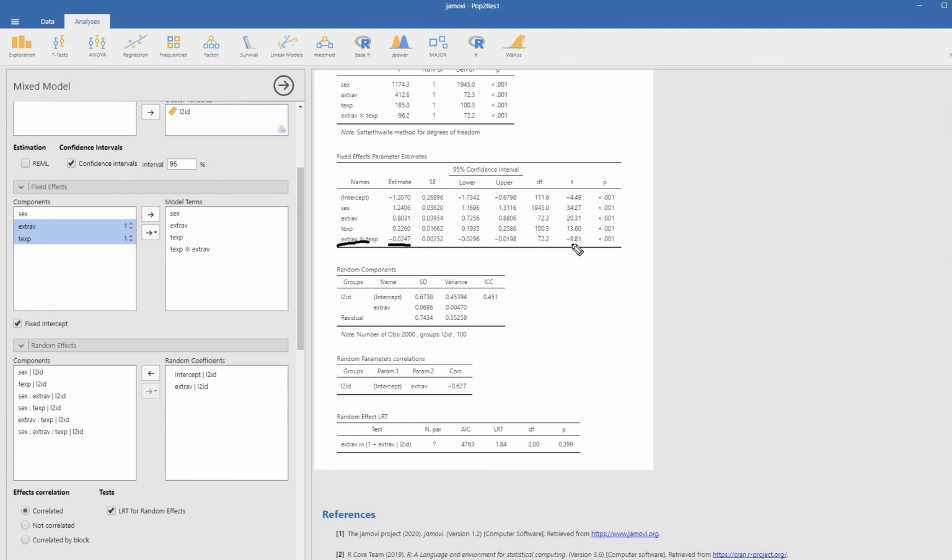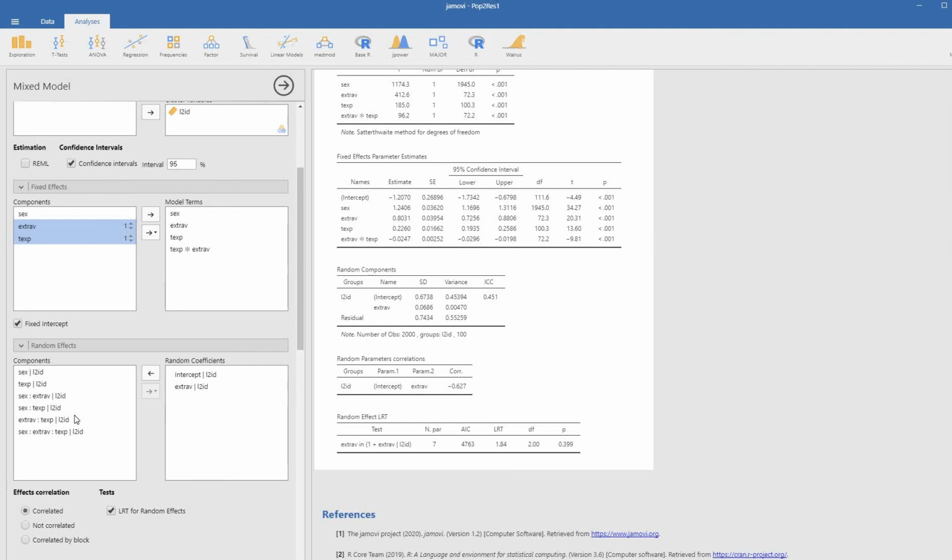That's the regression slope. It's negative, and you can see it's statistically significant. You can already see that if we look at extroversion by itself, there's a positive regression slope, and it was significant. However, the interaction term is conditioning that relationship. So what this means is that for every 1 unit increase in teacher experience, the slope for extroversion is decreasing by 0.0247. So the slope is changing as a function of the classroom level teacher experience variable.